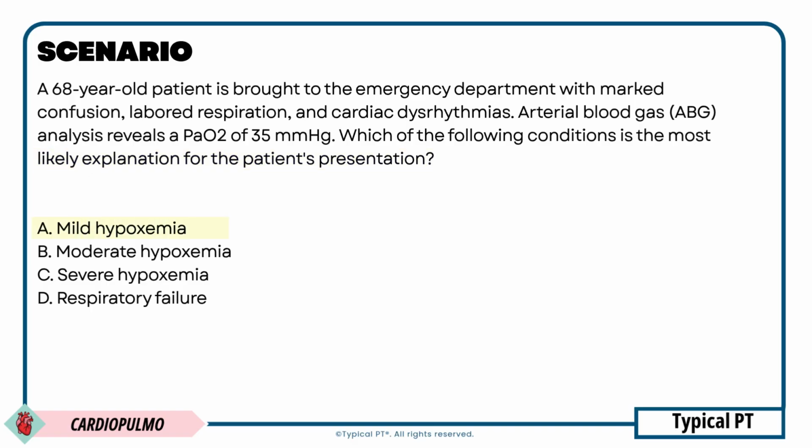A. Mild hypoxemia. B. Moderate hypoxemia. C. Severe hypoxemia. D. Respiratory failure. Go ahead and pause the video right now, do your calculations, and lock in your answer. When you are ready, hit play again to see the solution.